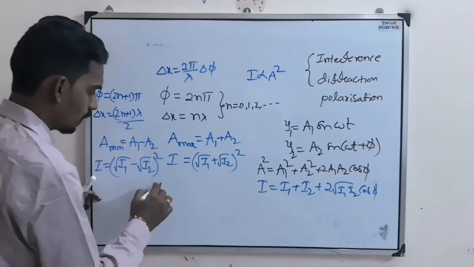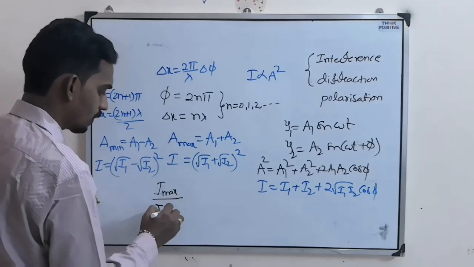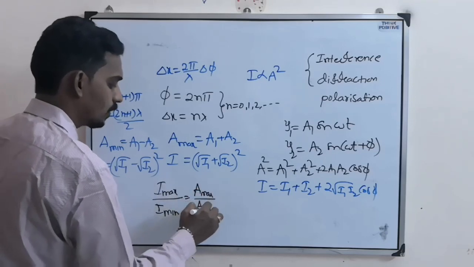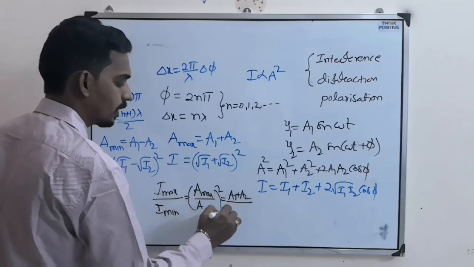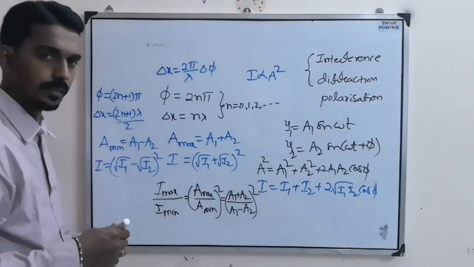Then I maximum by I minimum is A maximum by A minimum whole square, where A maximum means A1 plus A2 and A minimum means A1 minus A2.